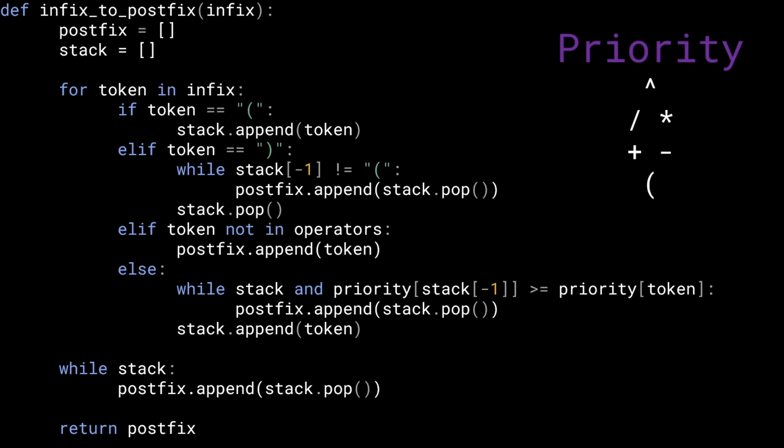But at the same time, we want to ensure that this minus does not kick out the opening round bracket, because it's not minus's job to handle that. It's the job of the closing bracket to handle that in its own while condition. So we are going to have the opening bracket with the lowest priority, so that the minus, or any other sign in fact, is never able to kick it out of the stack.